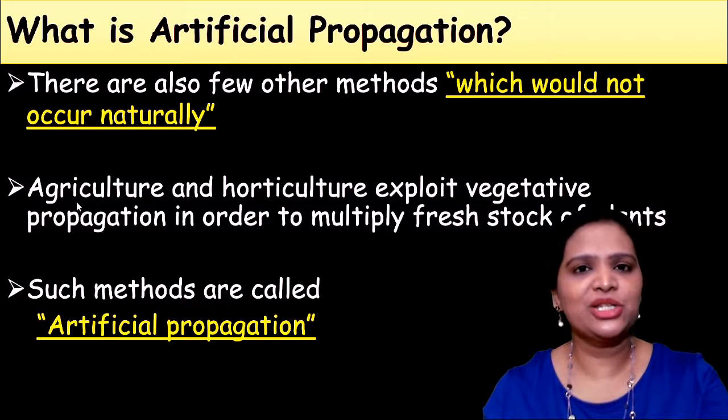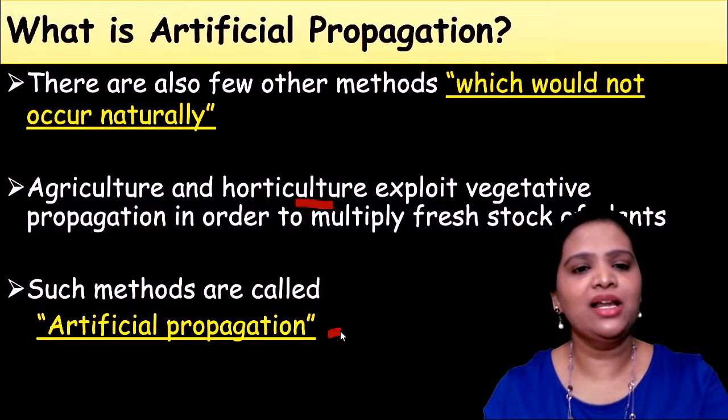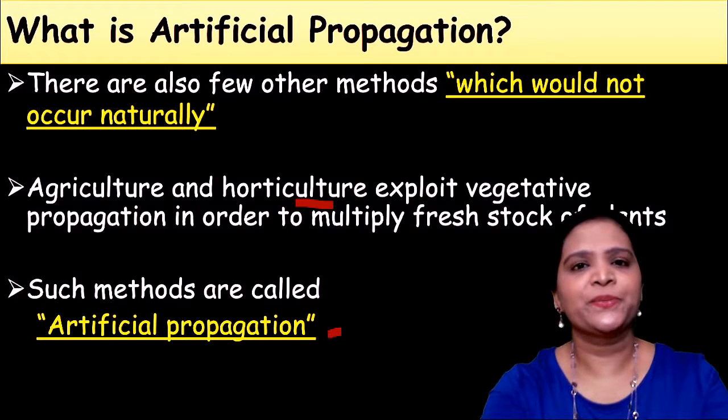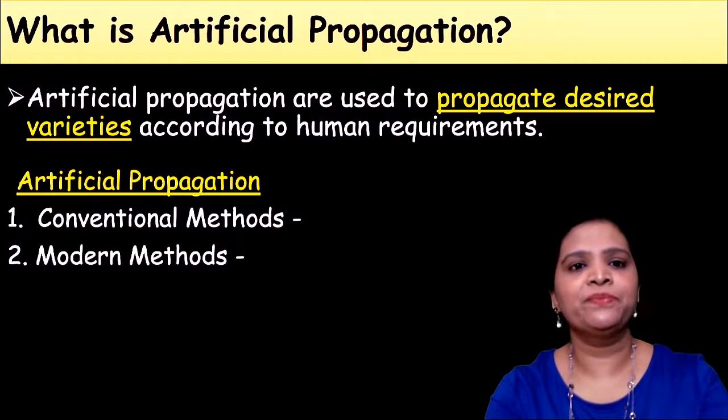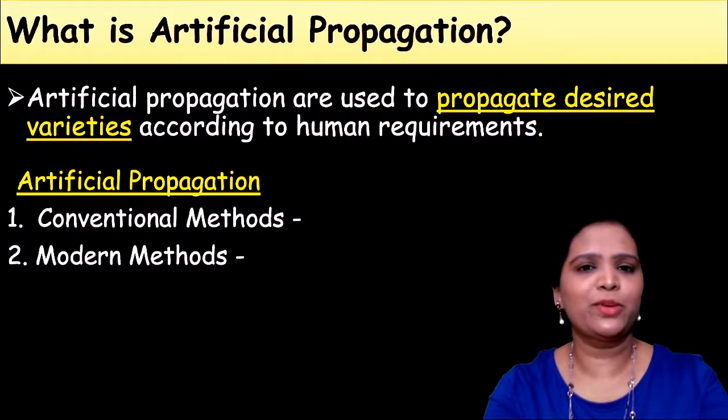Particularly agriculture and horticulture people exploit this vegetative propagation, in order to multiply or reproduce more stock of plants. Such methods are called artificial vegetative propagation. What is the main use of artificial vegetative propagation?